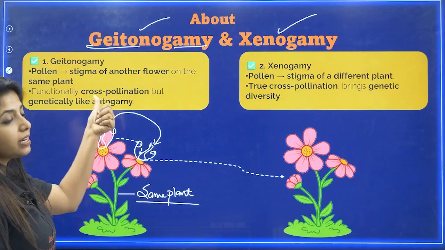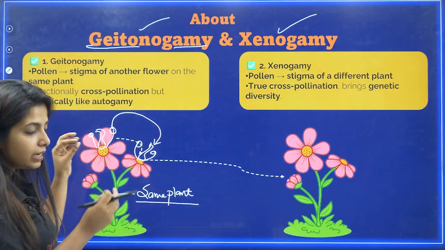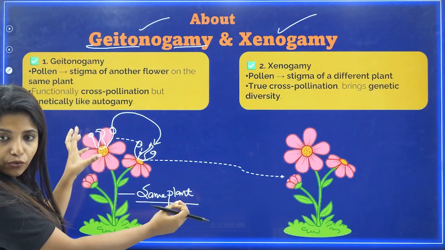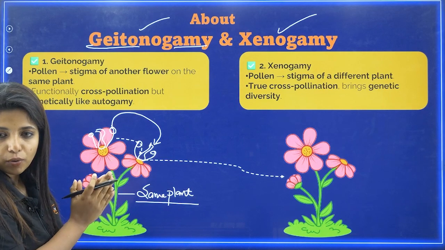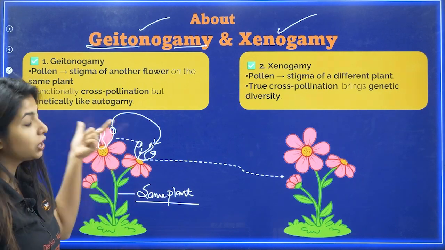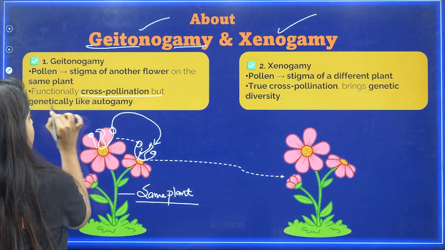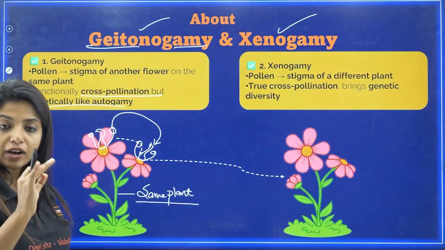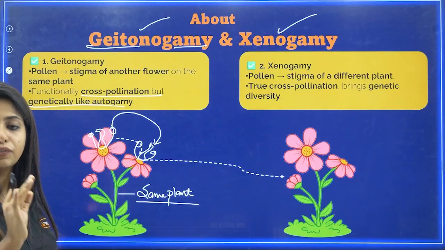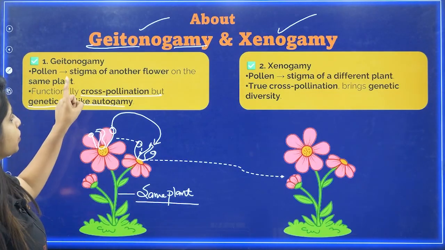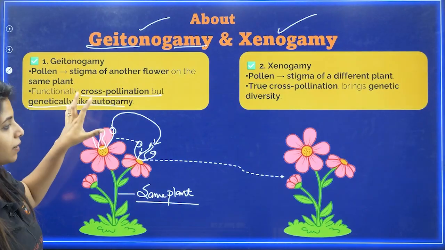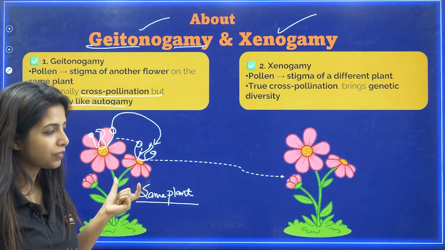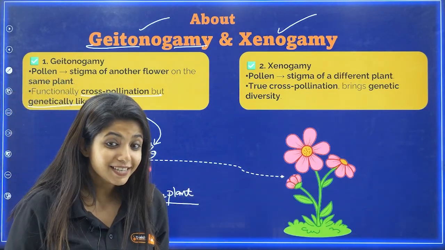So it is functionally cross-pollination. Okay, functionally it is cross-pollination that is happening over here, but genetically, it is autogamy. This particular line is very, very important for geitonogamy. So functionally it is cross-pollination, but genetically it will be like autogamy itself. Geitonogamy means pollen goes to the stigma of another flower on the same plant.